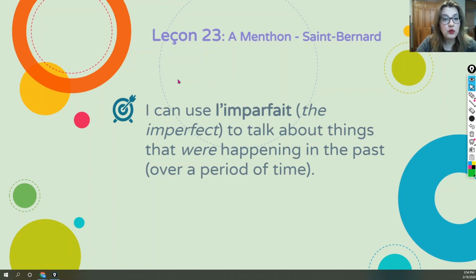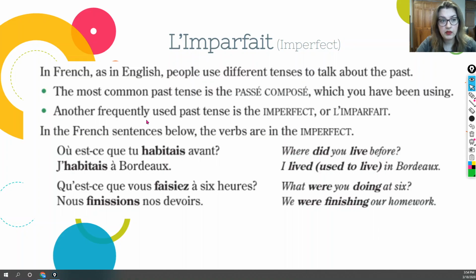So let's start right away with Leçon 23, which we started already, and we started working on the imperfect tense, l'imparfait. The title of the lesson was À Menton, Saint-Bernard. We looked at the first learning target, which is I can use l'imparfait or the imperfect to talk about things that were happening in the past over a period of time.